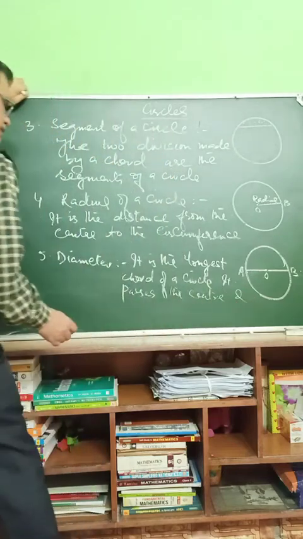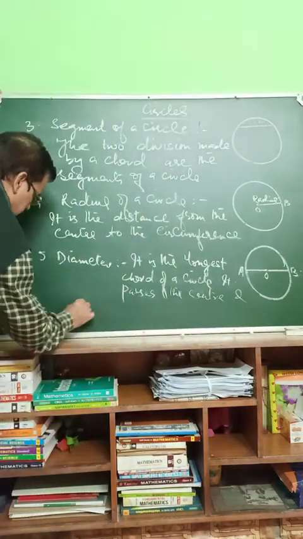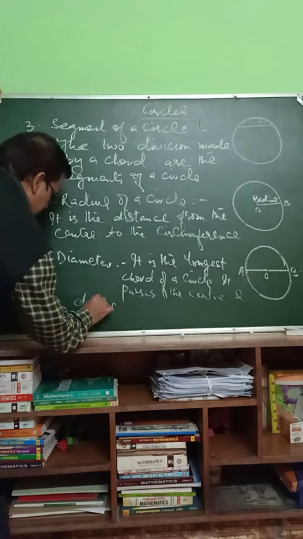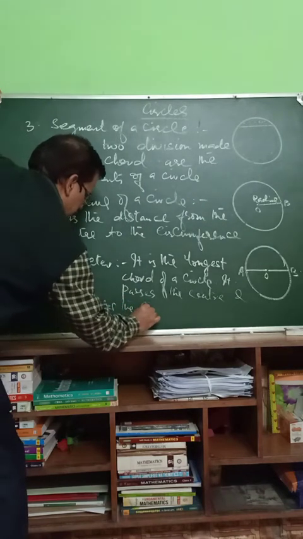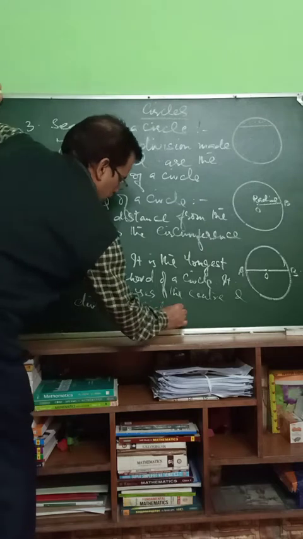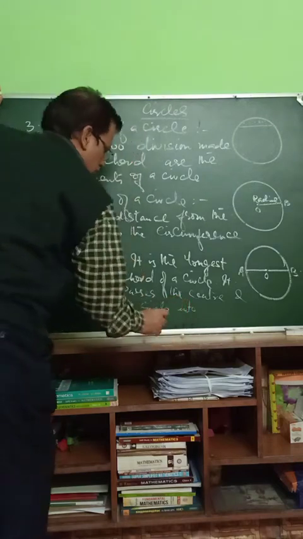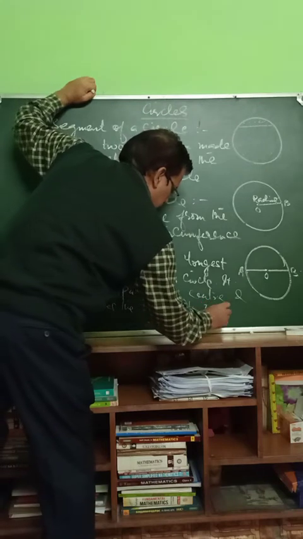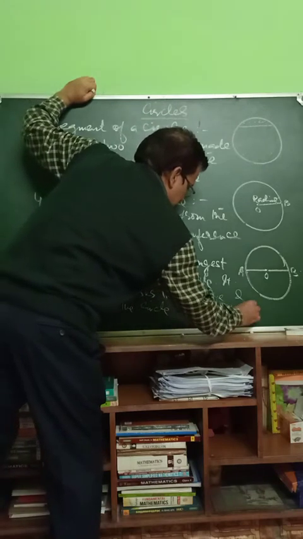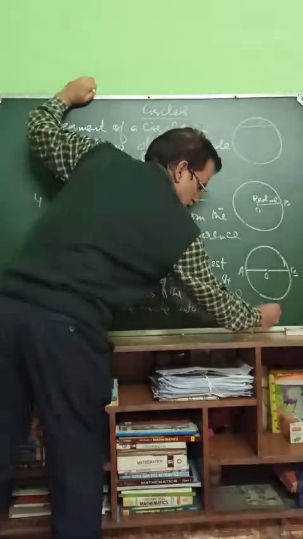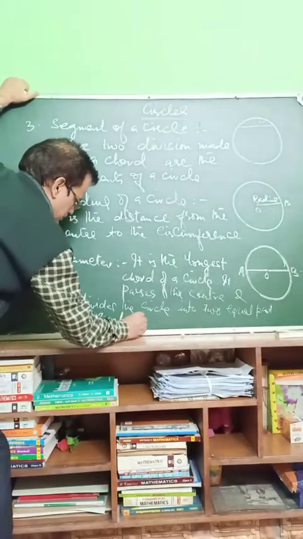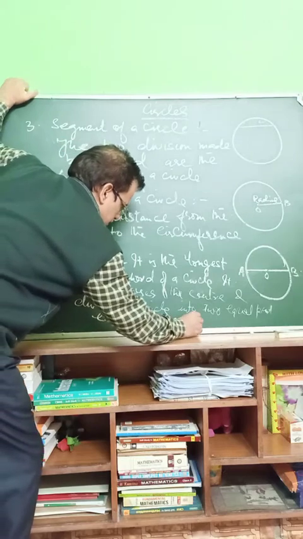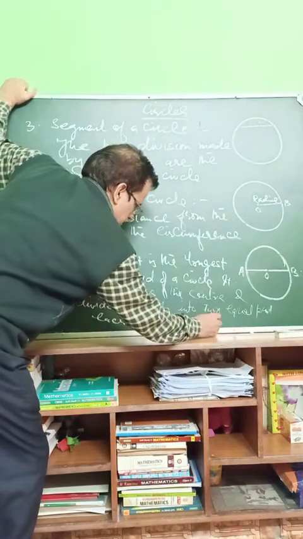And divides the circle into two equal parts. Each part is a semicircle.